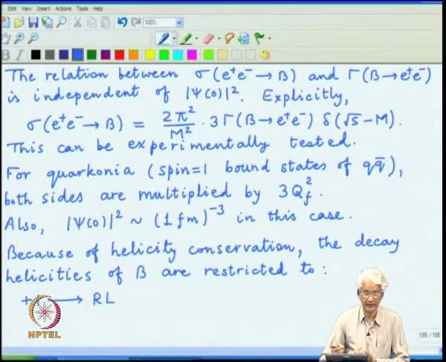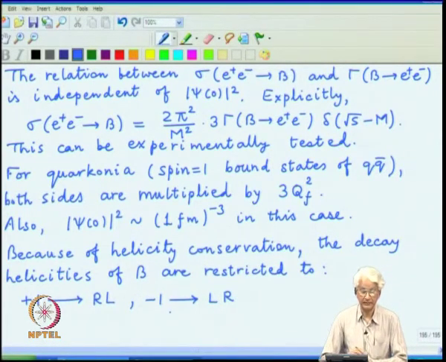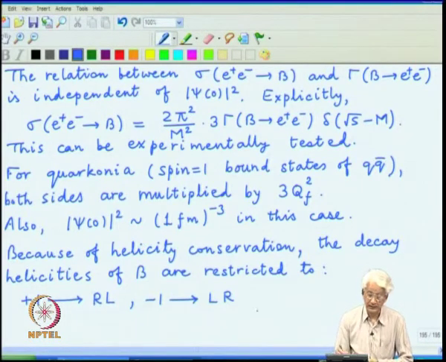They travel in opposite direction, but we are in the center of mass frame. So, it just defines one possible axis. Similarly, if it is minus 1, then the decay will be of the type L R, and the unusual part is that if the helicity is the third possibility is 0, that state does not decay.